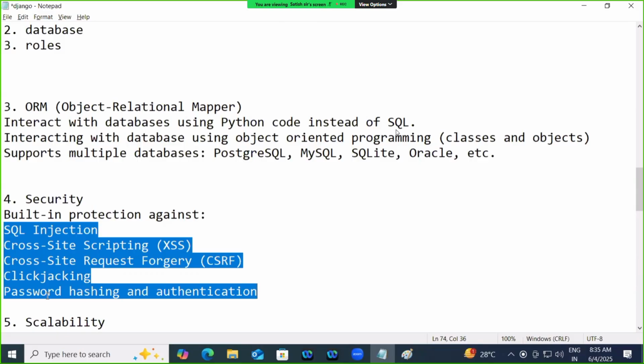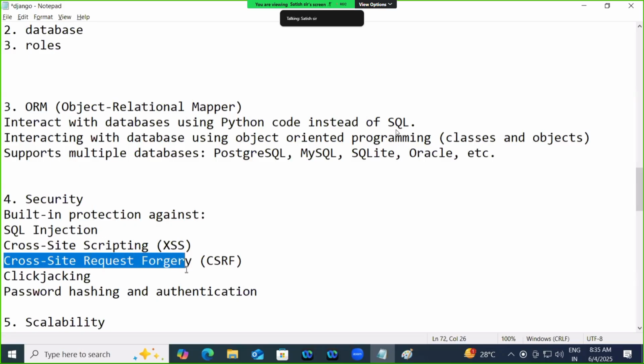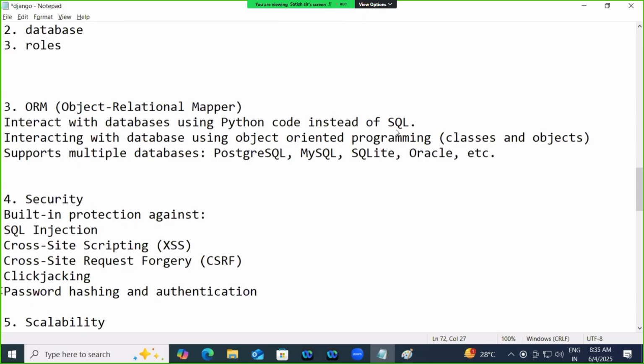Hackers use these hacking techniques. It means your web application should avoid these techniques: SQL injection, cross-site scripting, cross-site request forgery, clickjacking, password hashing and authentication.